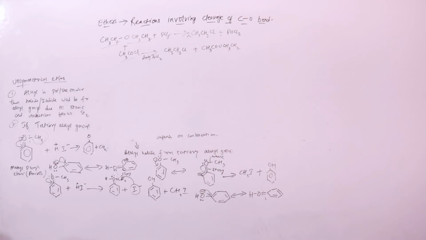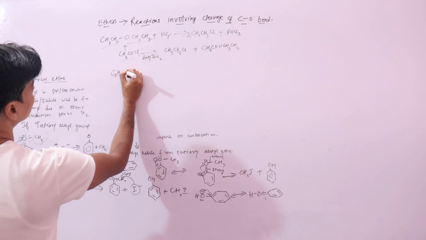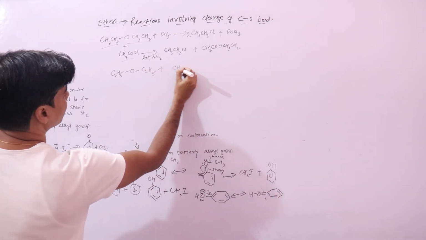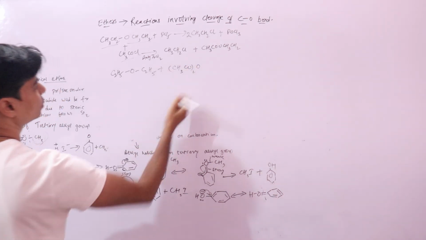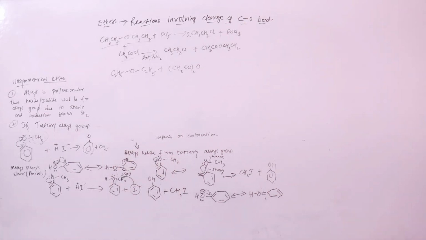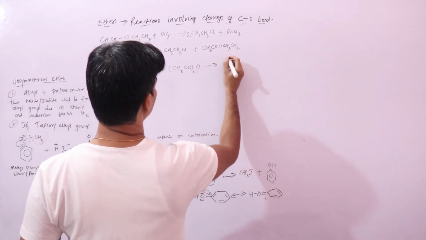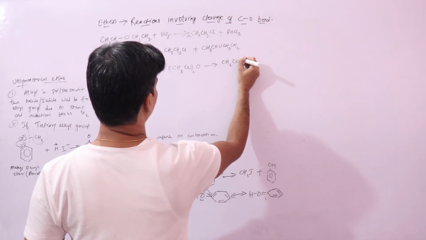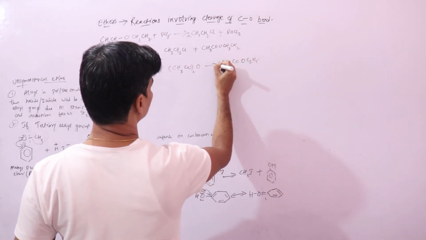Now if the reaction is with acetic anhydride, (CH3CO)2O, this is your acetic anhydride. Now what could be the product? With acetic anhydride, the product that will get formed is CH3COOC2H5, only ester.